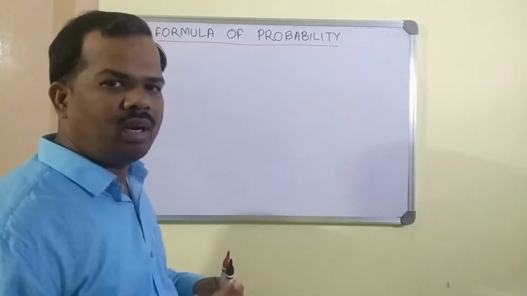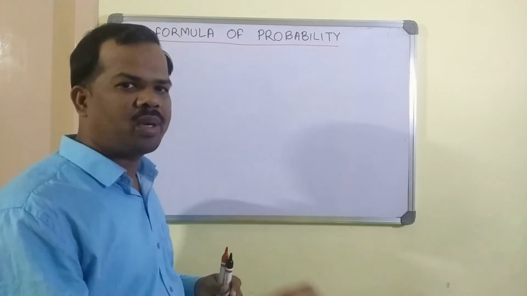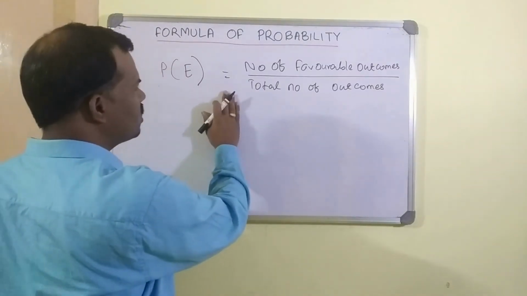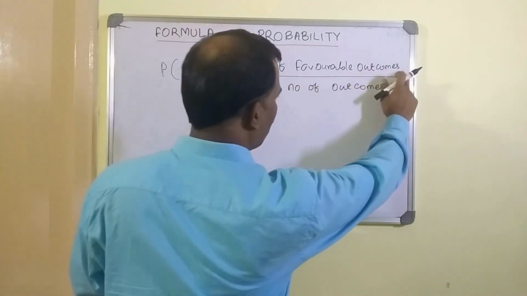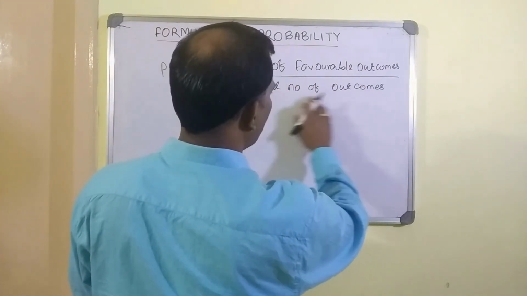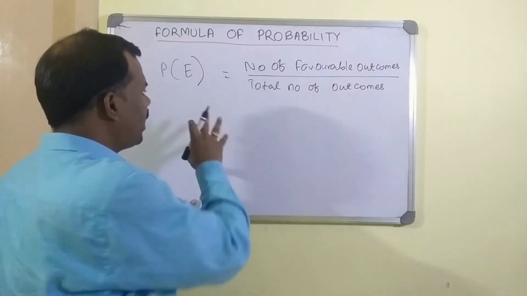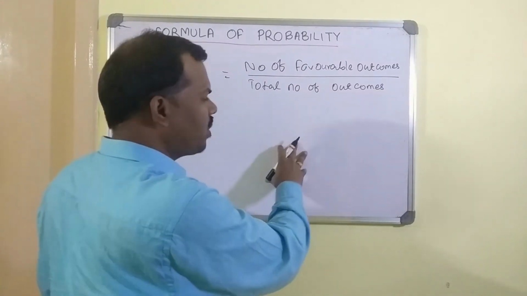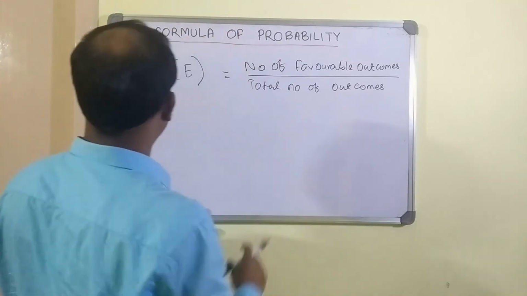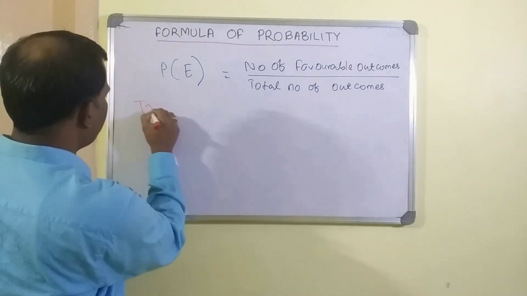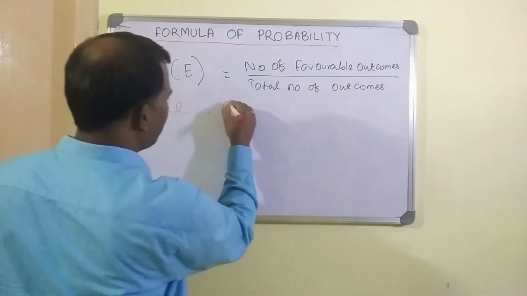So now we will go into the formula for probability. The formula for the probability of an event occurring is the number of favorable outcomes divided by the total number of outcomes. So let us try to find out in the case of flipping a coin. So we will do a trial. What is our trial? Flipping a coin.